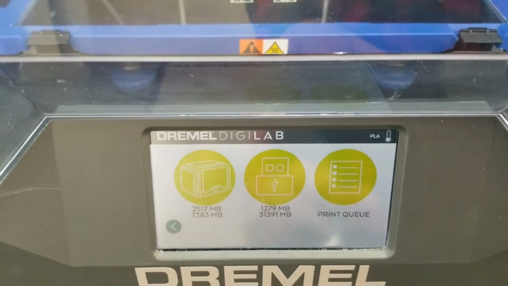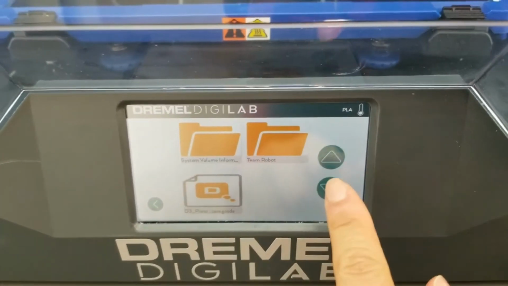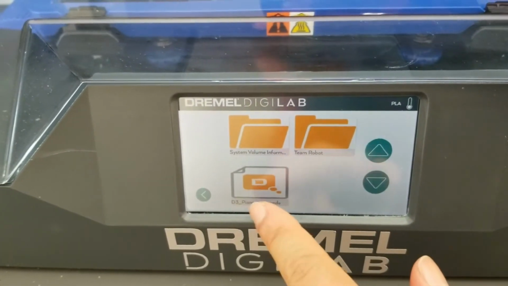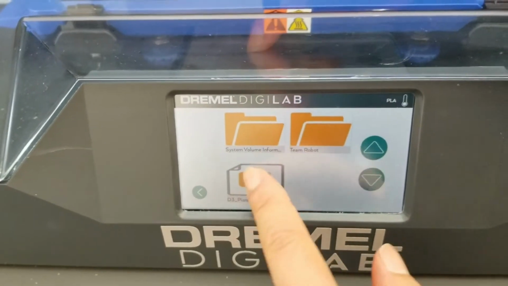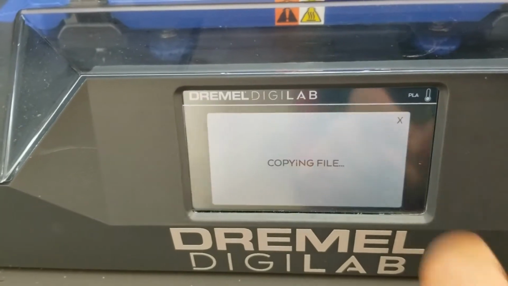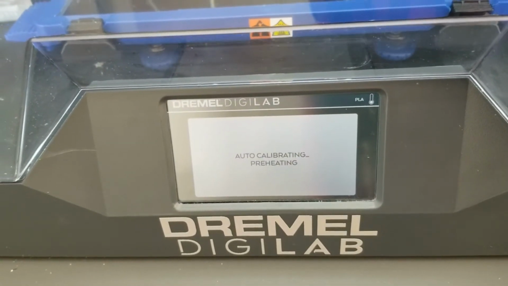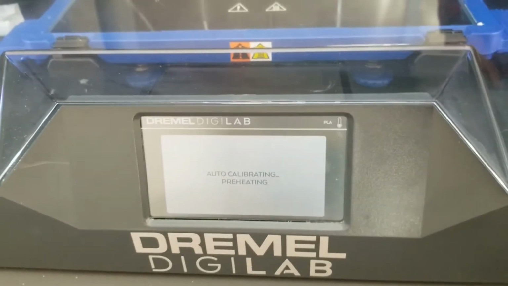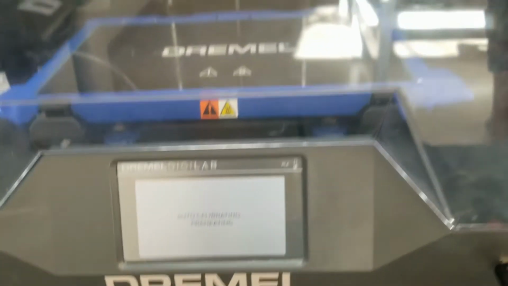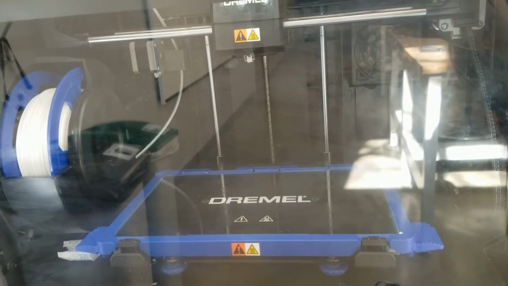Now you can press build, select the USB icon, and select your G-code file for your part. Once you've selected that, press build again, and the printer will start copying your file to the printer. The printer will now be calibrating, which basically means that it will try to level the bed just to make sure that the print will print out correctly.